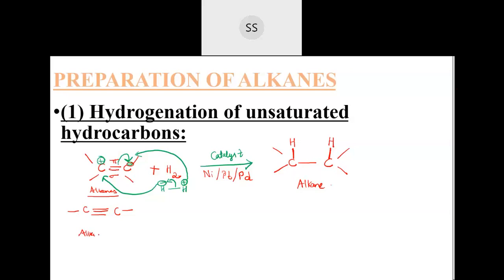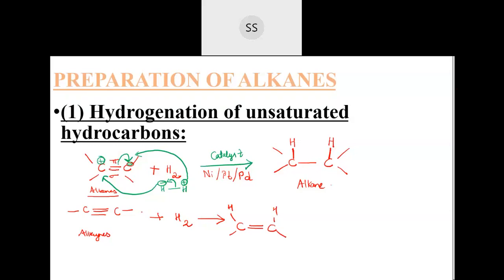See, with alkynes, if I have to do the reaction, there is a triple bond. If I'm adding one H2 first, you will break one bond. When I break one bond, just break a bond. If you don't understand this charge separation, what you do is break one bond, add one hydrogen here, one hydrogen on this side. At least that much you can do. Forget about the mechanism part. So I am breaking that bond and then adding one hydrogen here, one more hydrogen on the other side, this way.